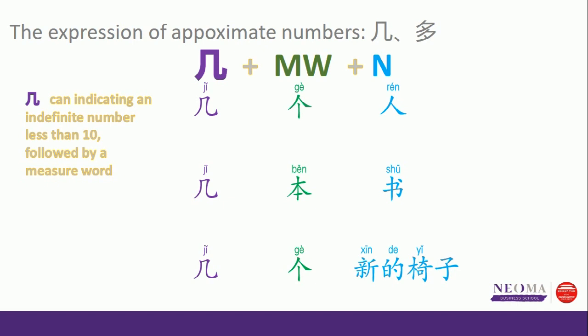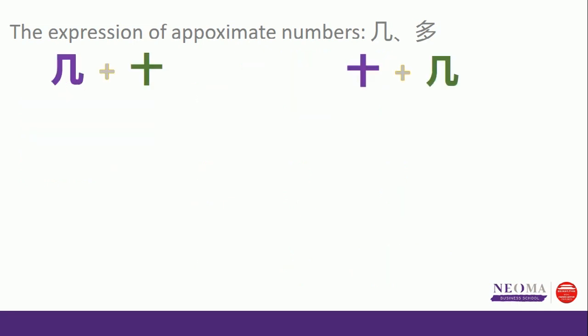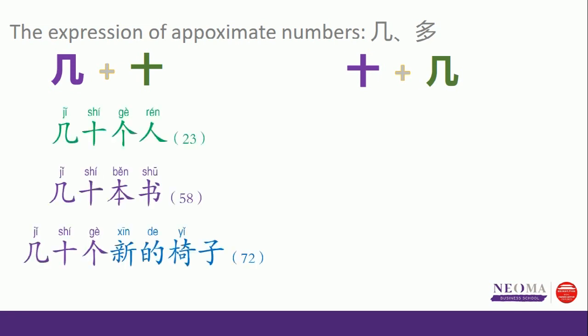If the number is bigger than 10, it is separated into 2 different situations. If you put 几 in front of 10, that makes it 几十, like 20, 30, 40. This 几 represents the 2, 3, 4, or 5 in front of 10. For example, 几十个人, it may be 23 people, it may be 43 people.